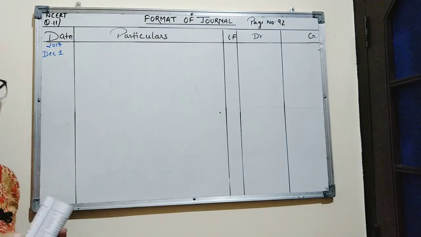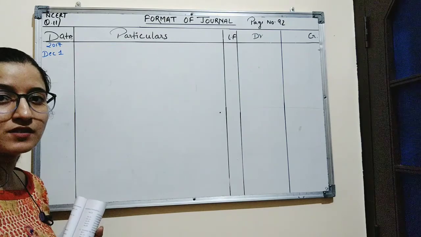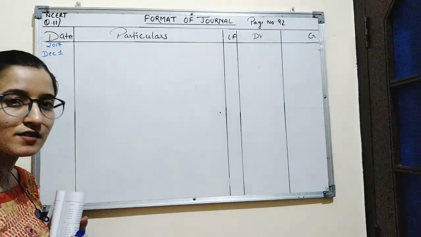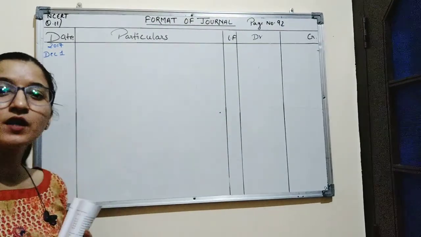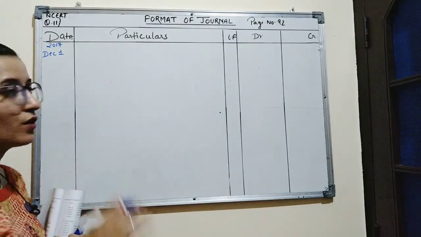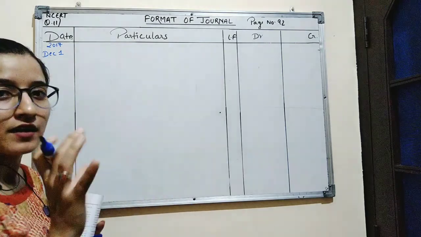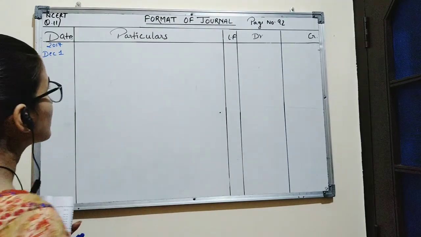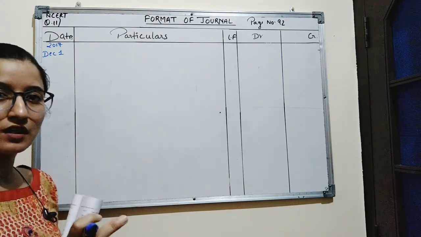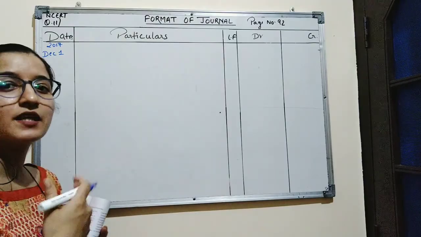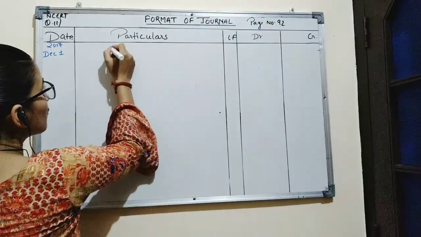Started business with cash. See, as we know, the proprietor is bringing cash into the business, and we know the business and the businessman are separate entities, and we record all the transactions from the business point of view. So here the proprietor is bringing cash into the business. That means cash is coming in the business. Now cash is a real account, and the rule for the real account is debit what comes in, credit what goes out.